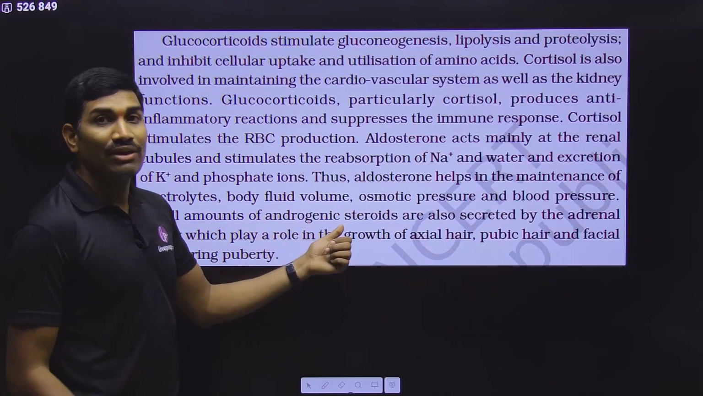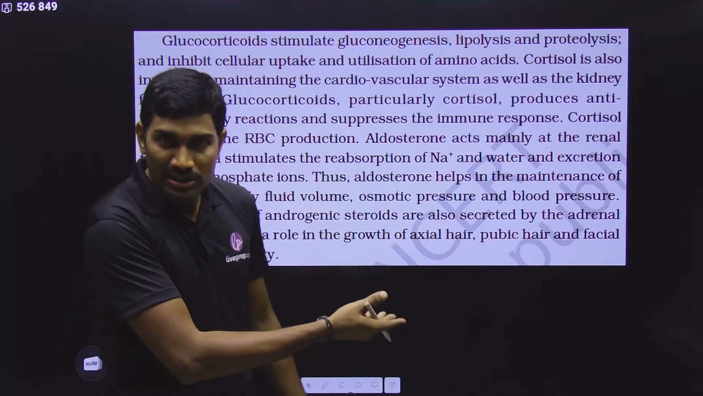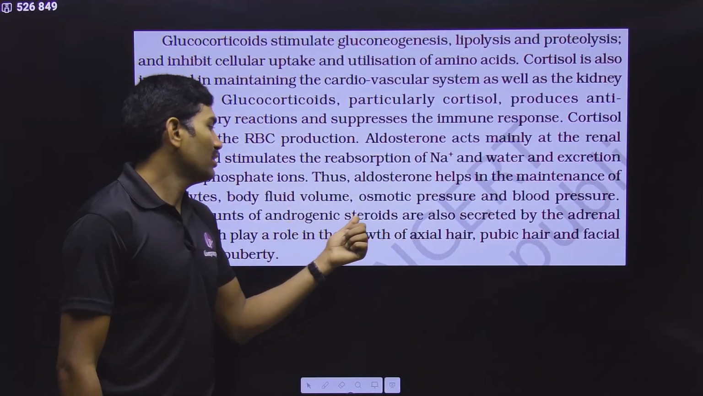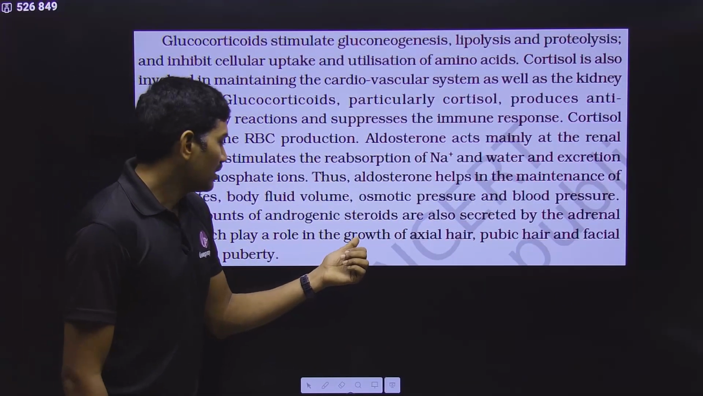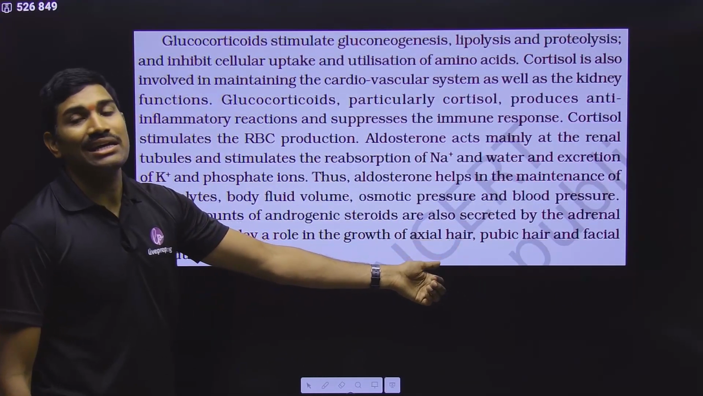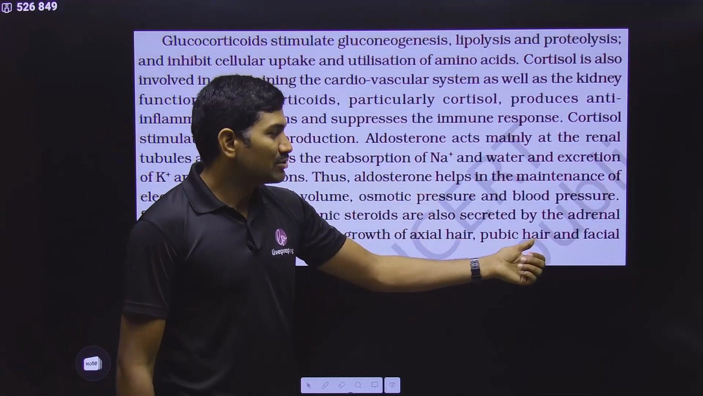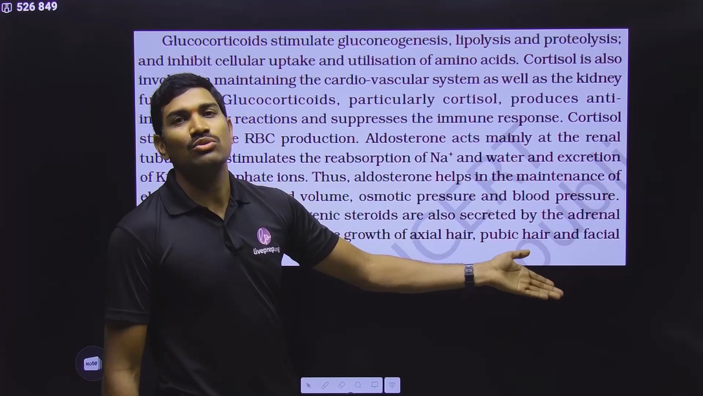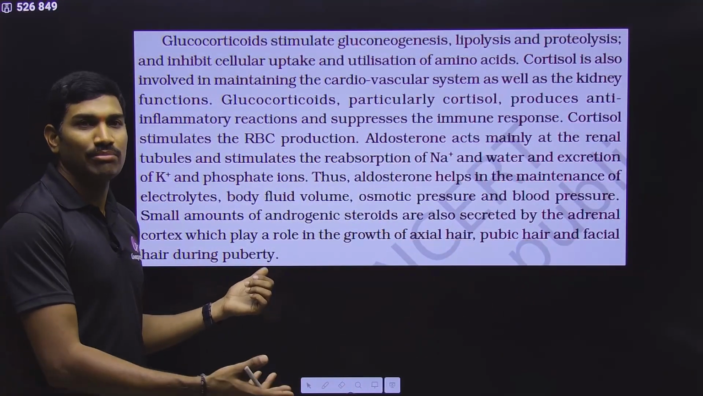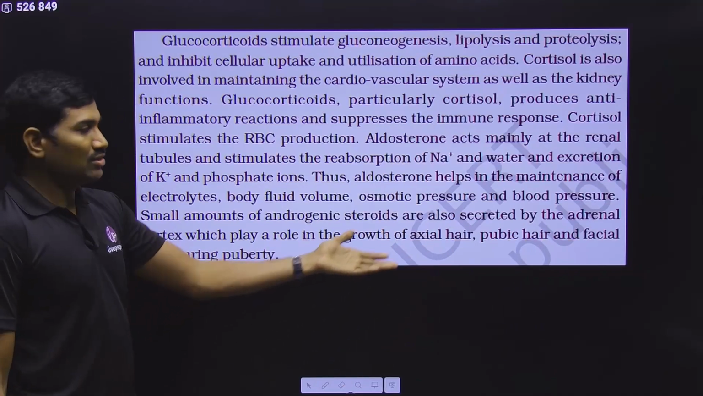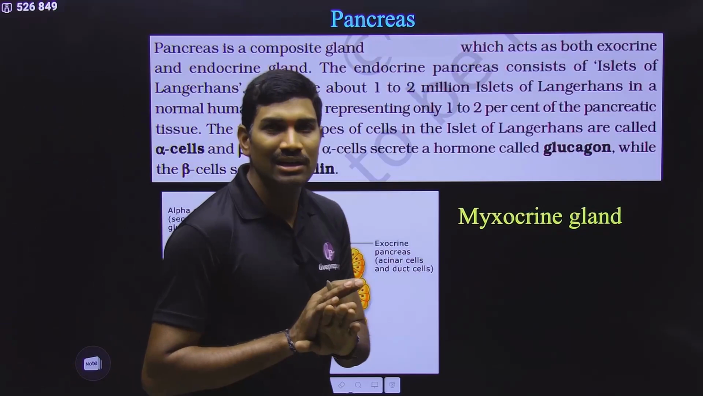And small amounts of androgenic steroids, meaning dehydroepiandrosterone, that's what they are talking about. So some small androgenic steroids are also secreted by adrenal cortex, which play a role in growth of axillary hair. Axillary hair means the hair that is grown in the armpits. Next one, pubic hair. So this is the hair that is grown around the genitals. And then facial hair means mustache and beard and all. So during puberty. So these are the functions of these particular hormones. So with this, regarding the adrenal gland, it is completed.